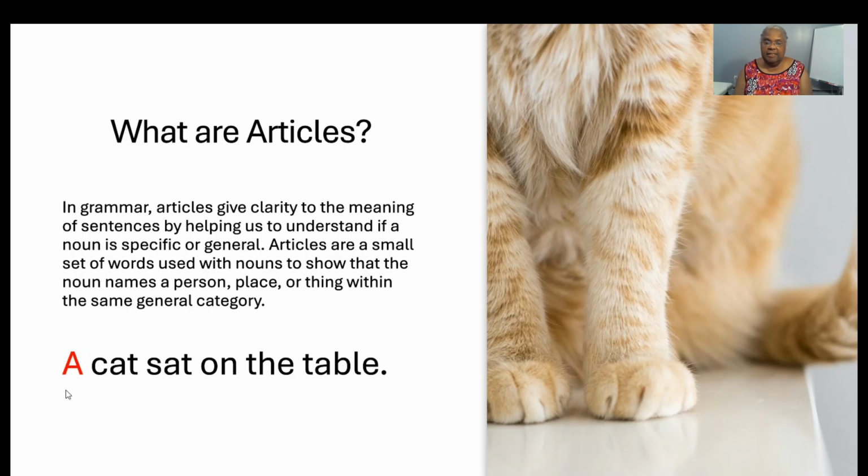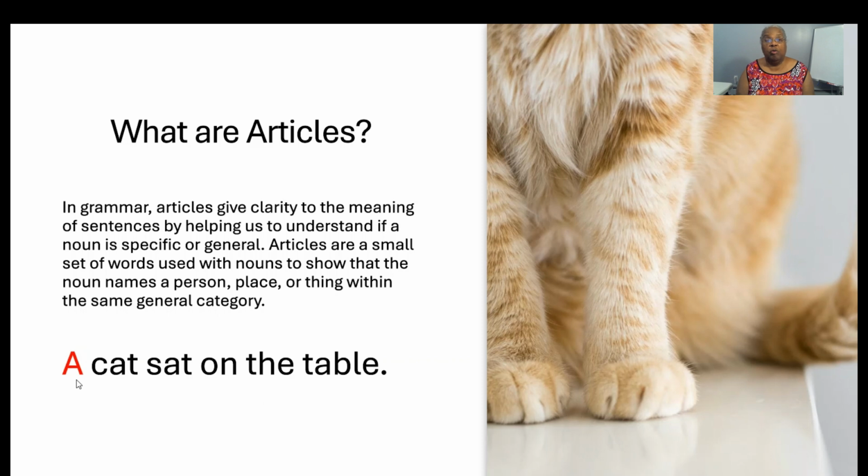In the sentence, a cat sat on the table, the word a is used to give clarity that the cat mentioned is not a particular cat that we are writing about. Instead, the cat mentioned is but one cat of many cats.